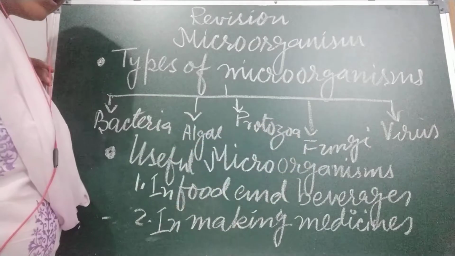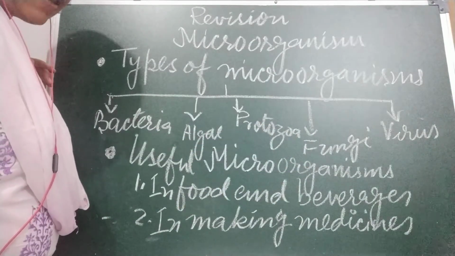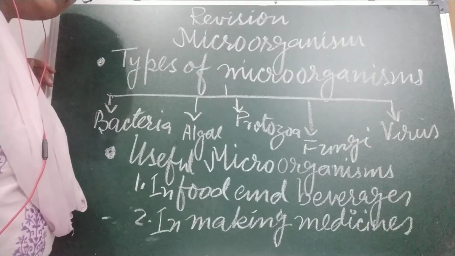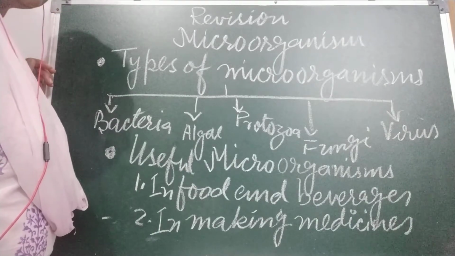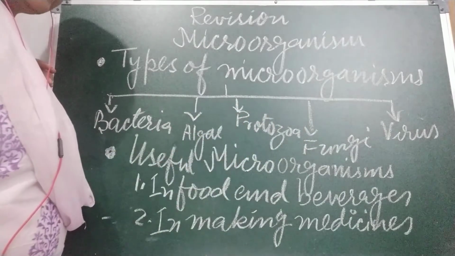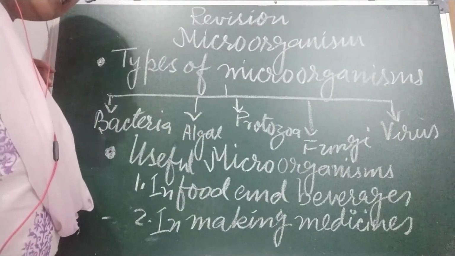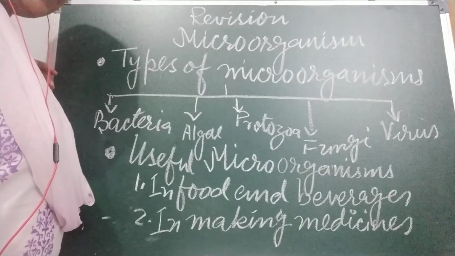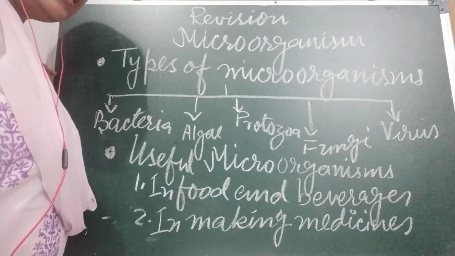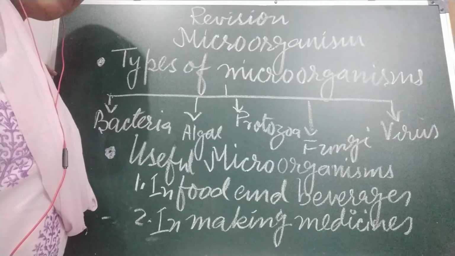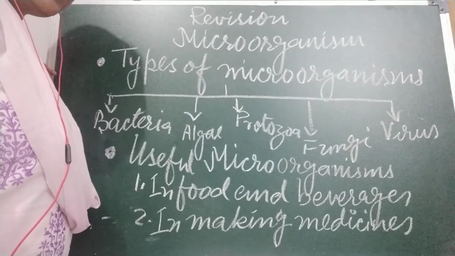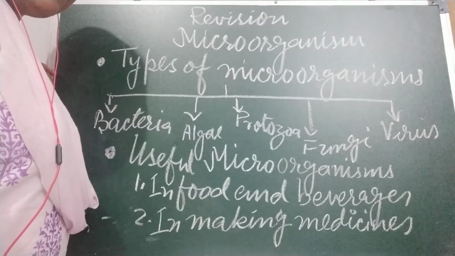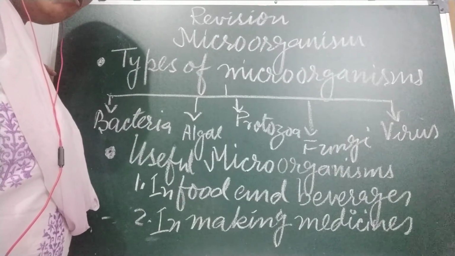Now, fourth is fungi. Fungi are plant-like organisms, but they do not have chlorophyll. They may be unicellular or multicellular. Unicellular fungi is yeast and multicellular is mold. They are saprophytic in nature. Saprophytic means they feed on waste and dead plants and animals. They are present everywhere from desert to very cold regions.